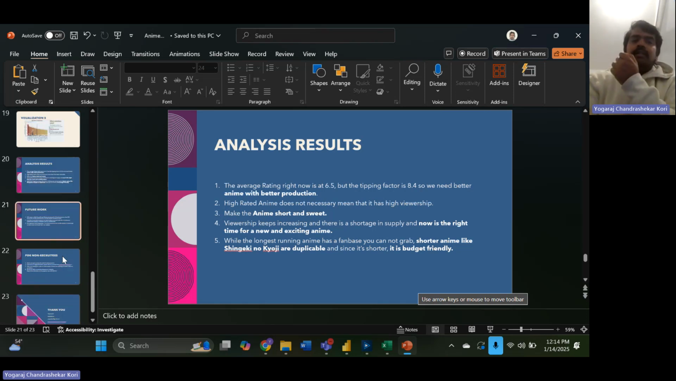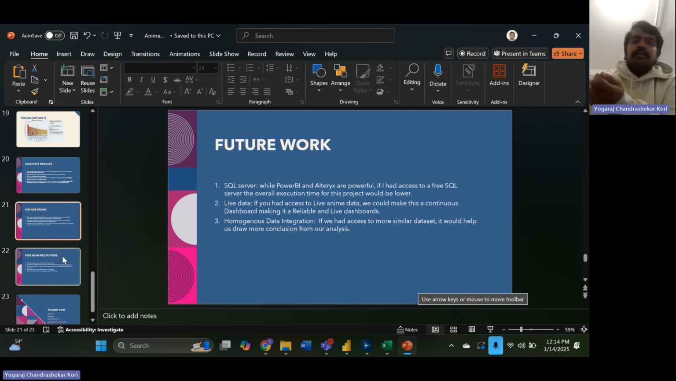So that's my project. With my future work, if I have a free SQL server which I can connect with, I can implement Power BI and other tools on live data. As the anime is progressing, you can monitor the viewership and the progress of your anime day to day. And since it's an SQL server, we can also produce shorter execution time for this.